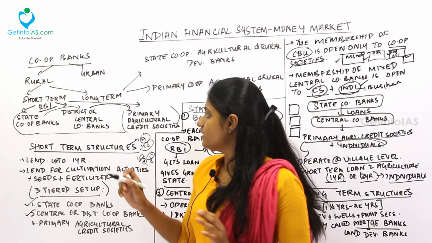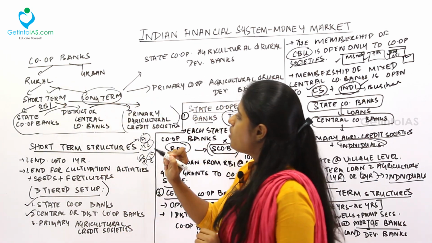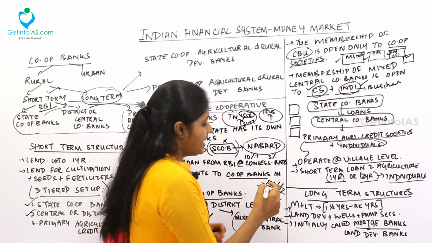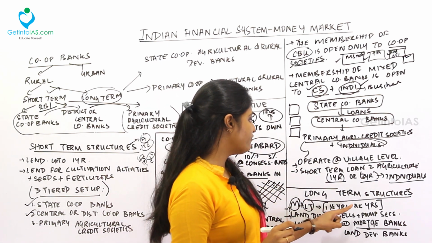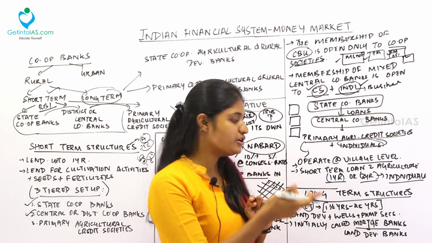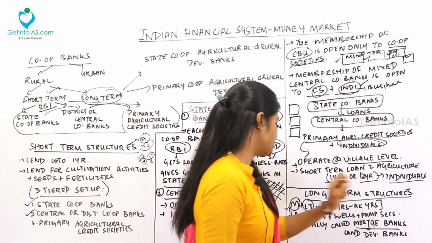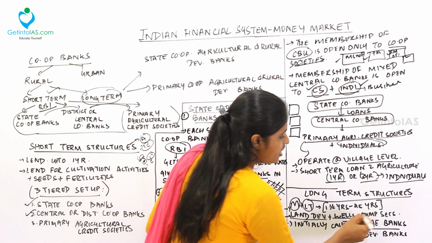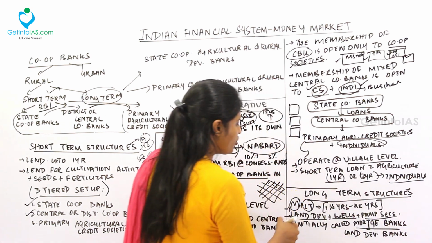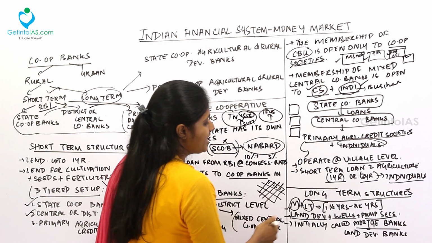Now we are done with the short-term structure. Now we are moving to the long-term structure. Under the long-term structure, it lends medium to long-term loans, that is from 1.5 to 25 years. For what activities does this long-term structure help? That is for land development, for the construction of wells, for setting up pump sets. For all these activities, the long-term structure loans are lent.